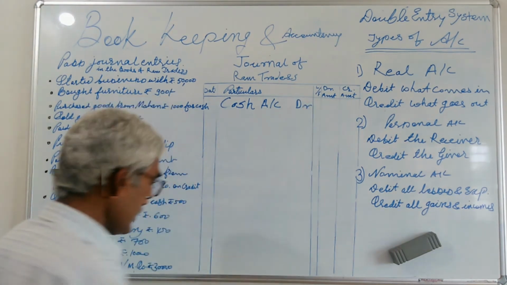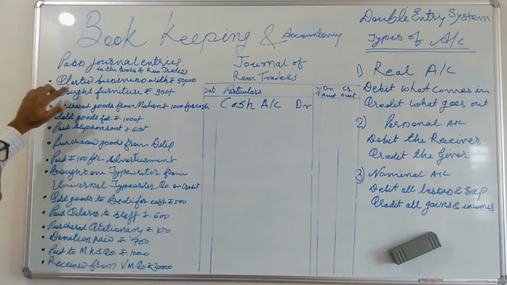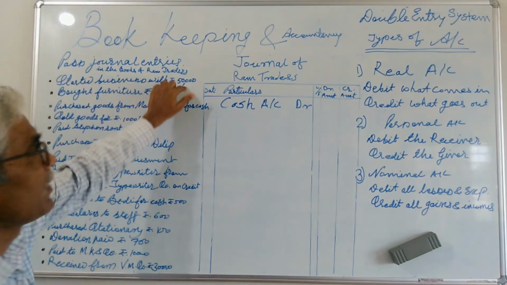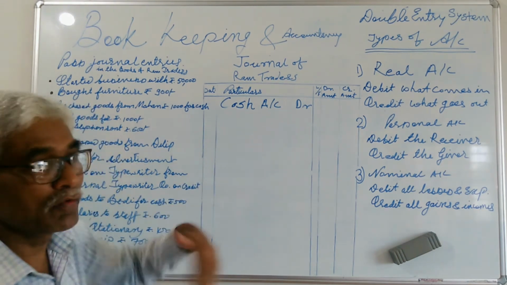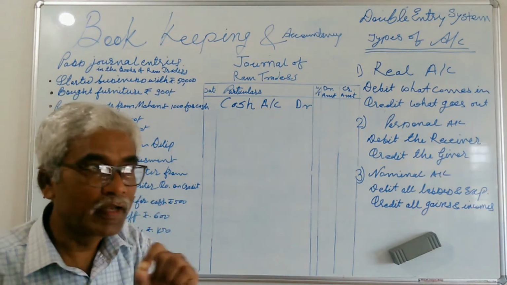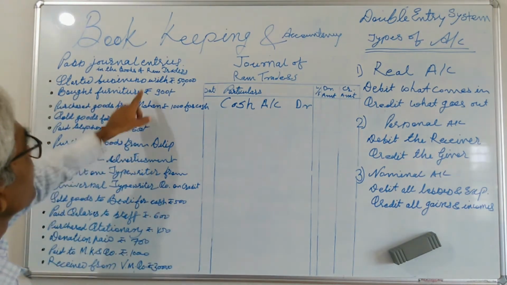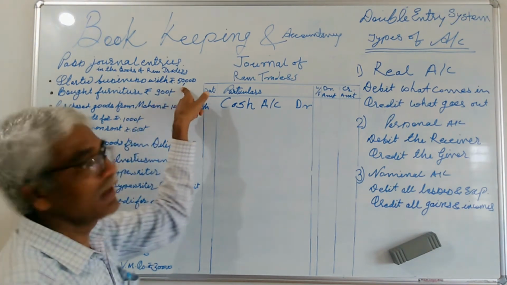This question says started business with rupees 50,000. So to record the transaction in a journal, the first duty is to raise a question: what is this? You get the answer that it is cash.